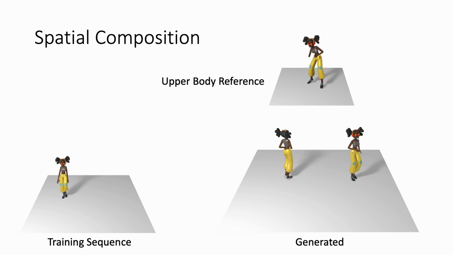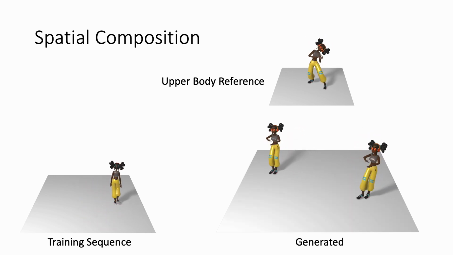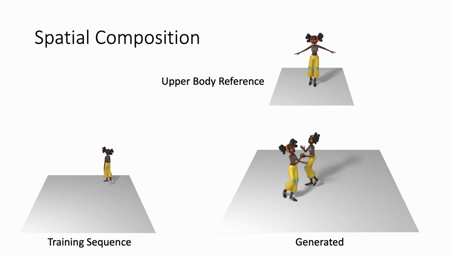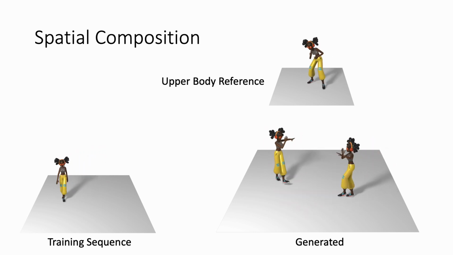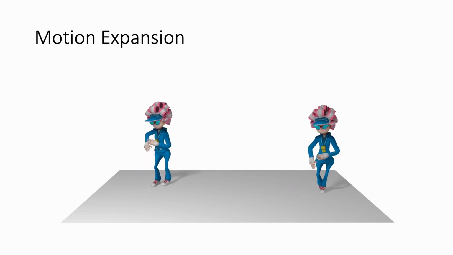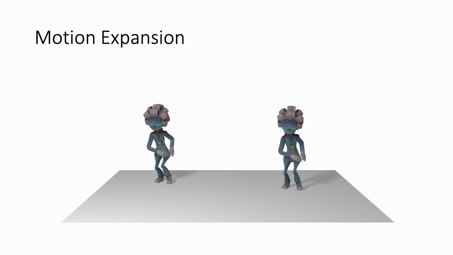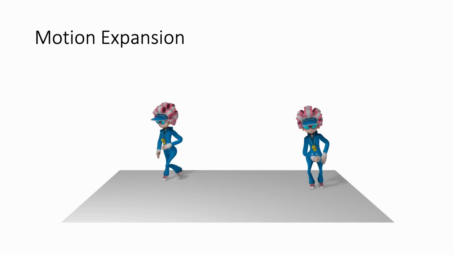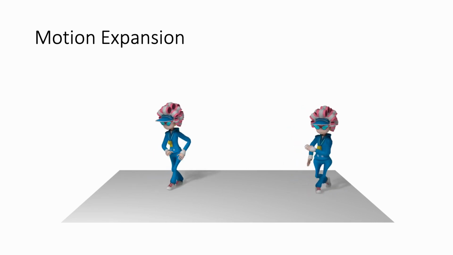In this example, the upper body reference is an exercise motion, while the network is trained on a walking motion. The composed result both exercises in the upper body part and performs the walking motion with the lower part. Similarly, we can also expand the motion sequence before its beginning and after its end. Here we show two new expansions for a given sequence. Note how the middle part, in gray, is identical in both motions.